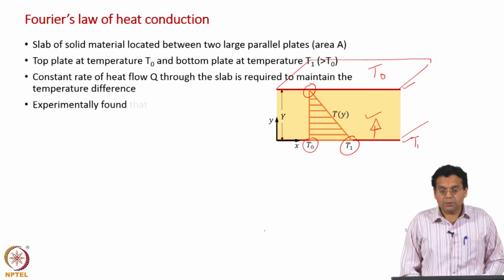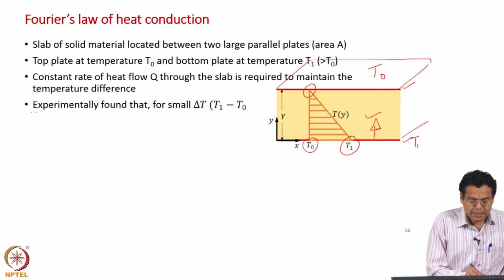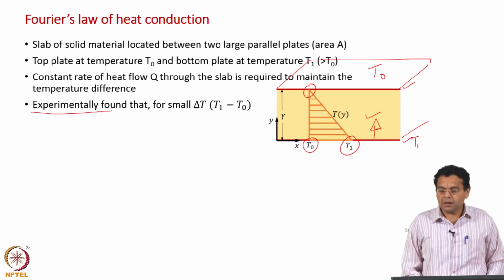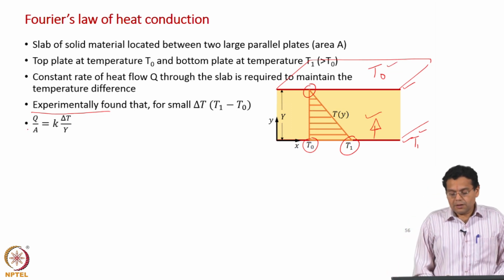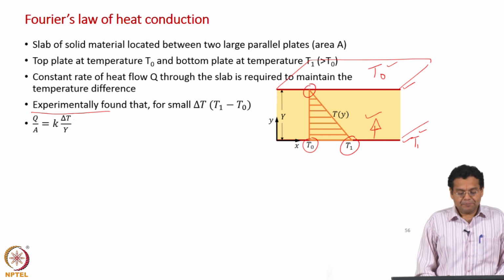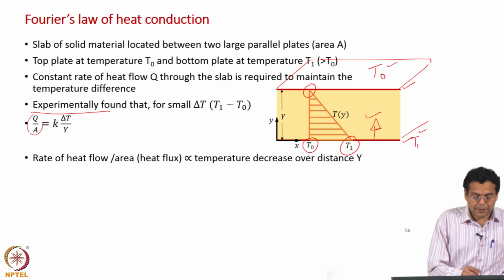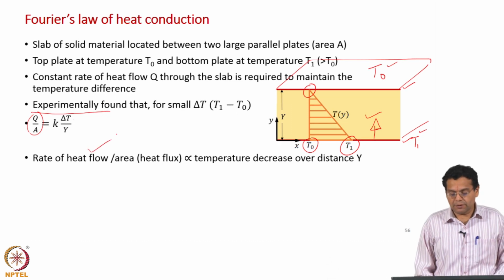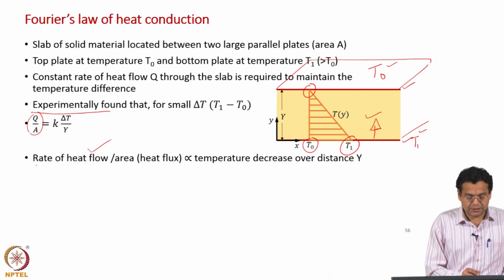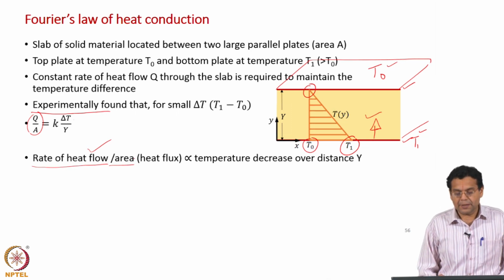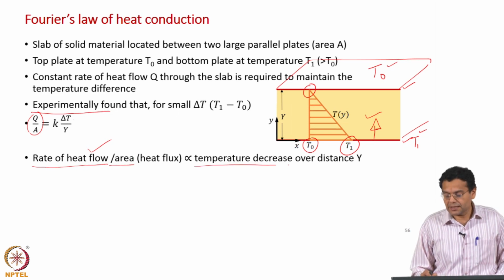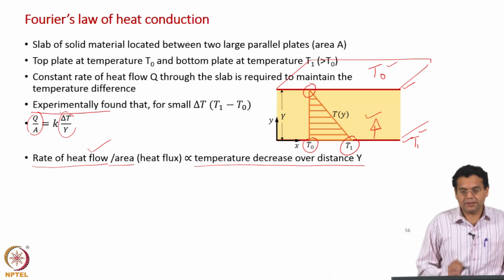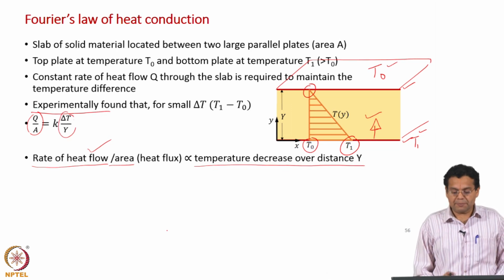Now, it is experimentally found, and that is a key word here, that for small delta T, let us say differing by 1 degree or 0.1 degree centigrade, the rate of heat flow per unit area through which heat flows, which we call heat flux, is proportional to the temperature decrease over distance y, and that is what is shown here.